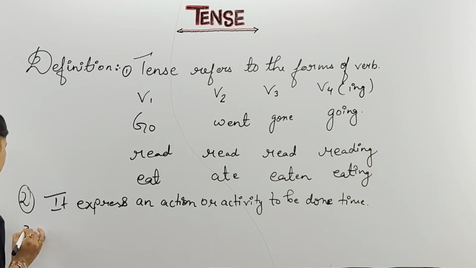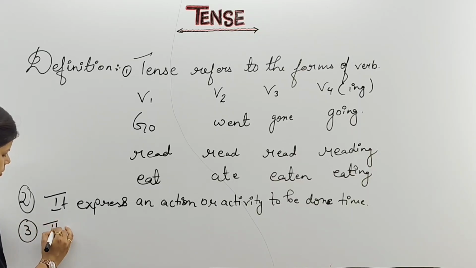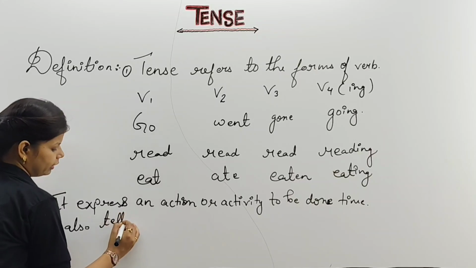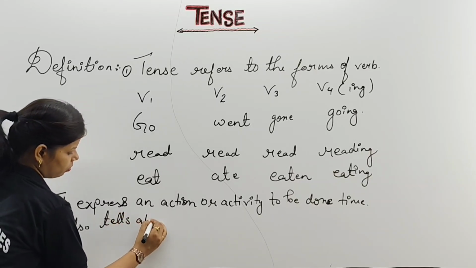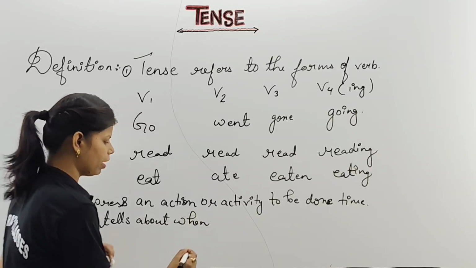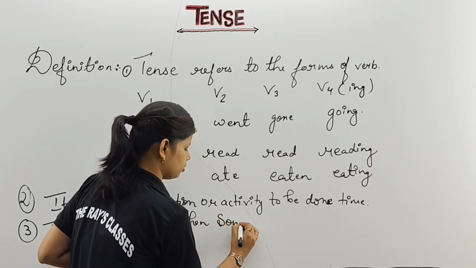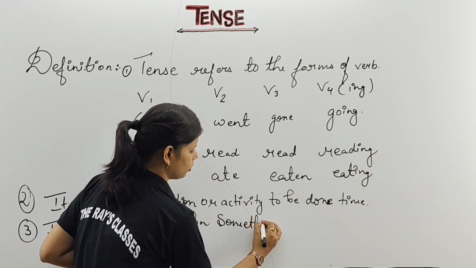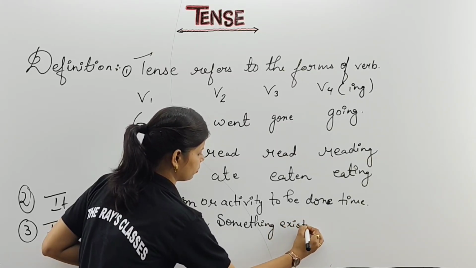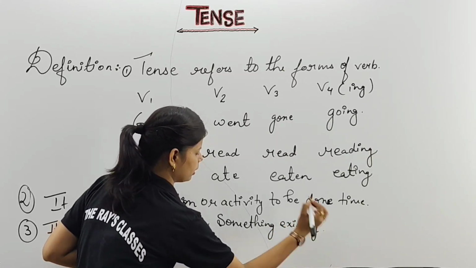It also tells about when something existing. Clear?